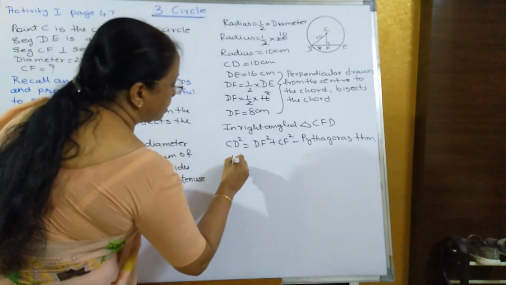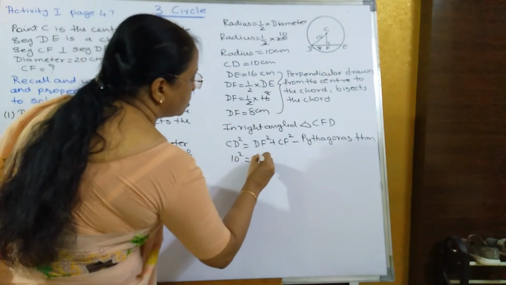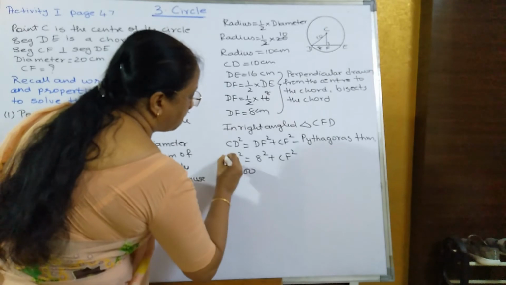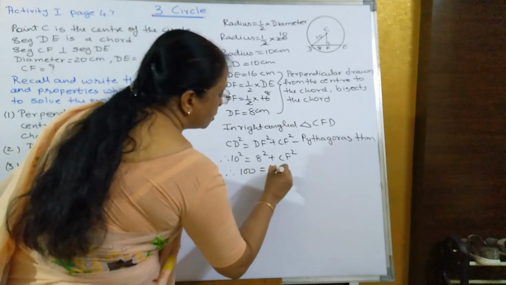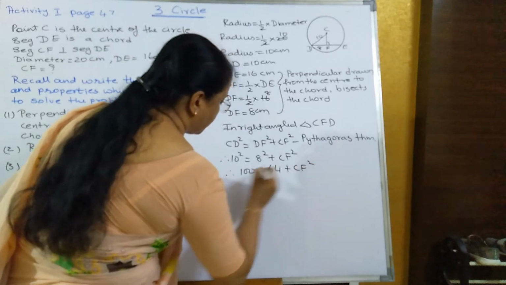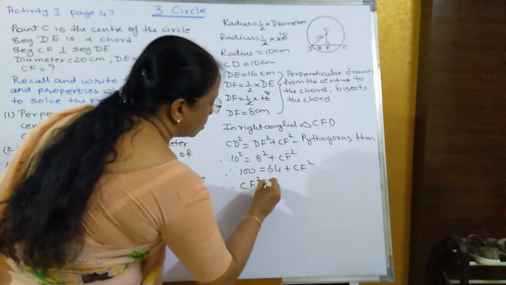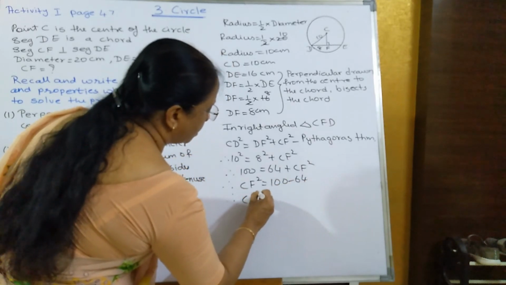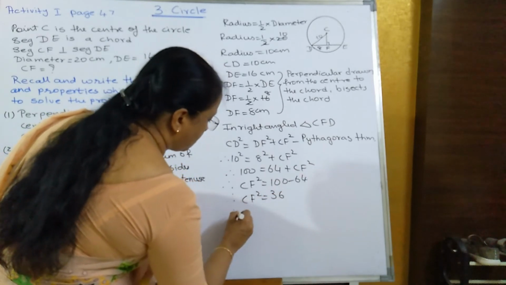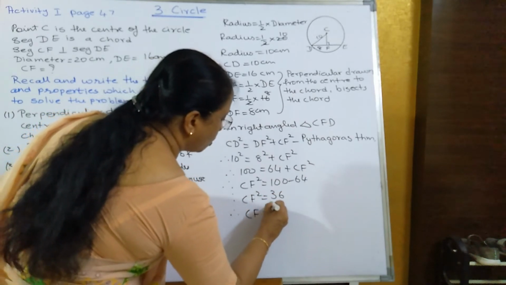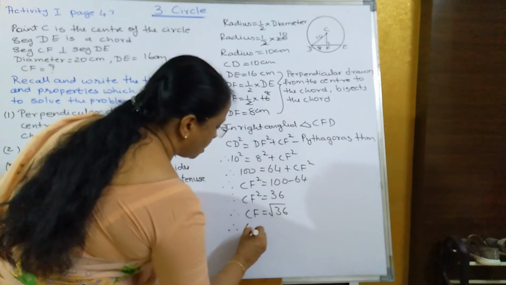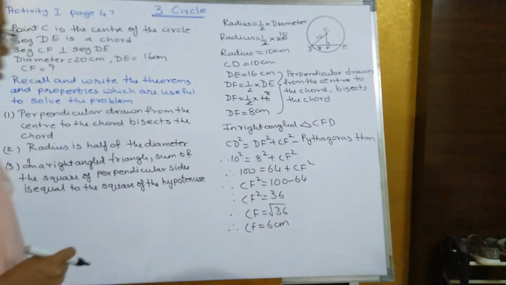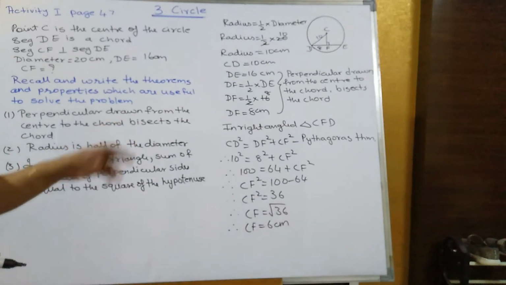CD is how much? 10 square is equal to DF is how much? 8 square plus CF square. Therefore 100 is equal to 64 plus CF square. Therefore CF square is equal to 100 minus 64. Therefore CF square is equal to how much? 36. Therefore CF is equal to root of 36. Therefore CF is equal to 6 centimeters. So we have used all these three properties in order to solve this sum.